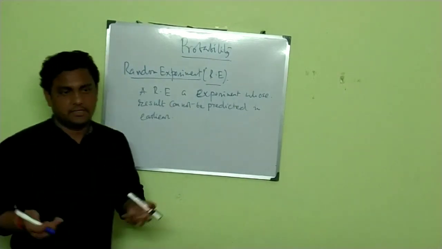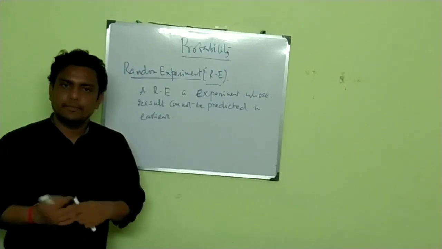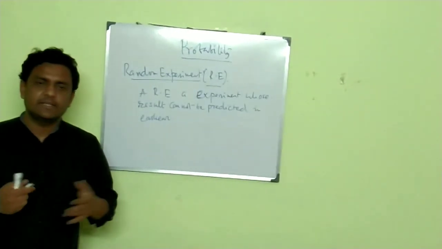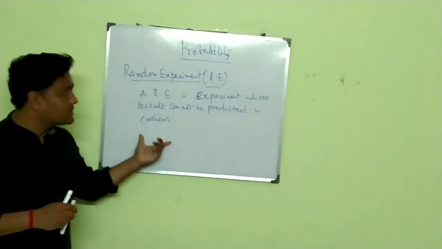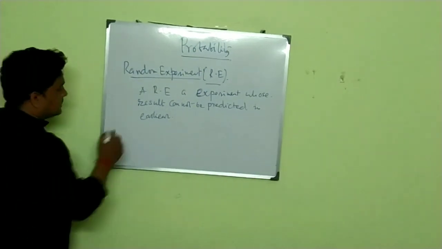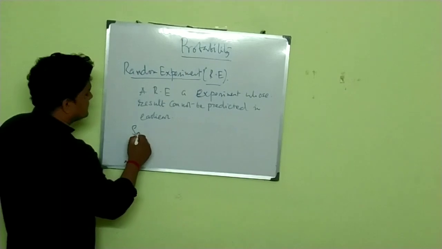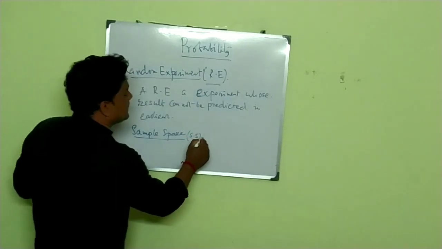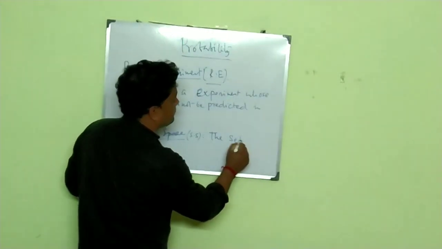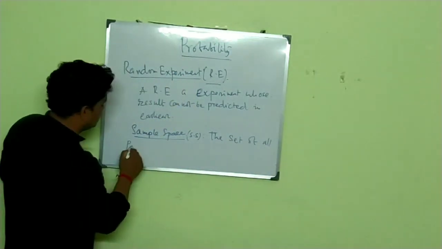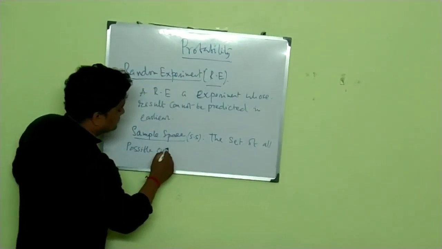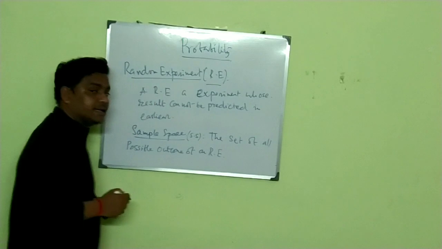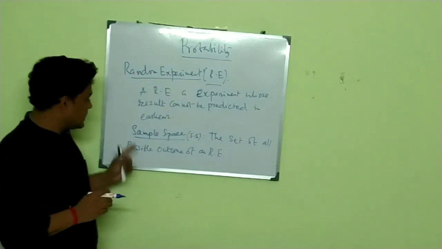As examples, tossing a coin, you can't say whether head or tail will appear. Throwing a dice, 1, 2, 3, 4, what will appear? In artificial intelligence systems, there are plenty of applications and examples of random experiments. Then we need to know the sample space. What do we mean by sample space? The set of all possible outcomes of a random experiment is said to be a sample space.